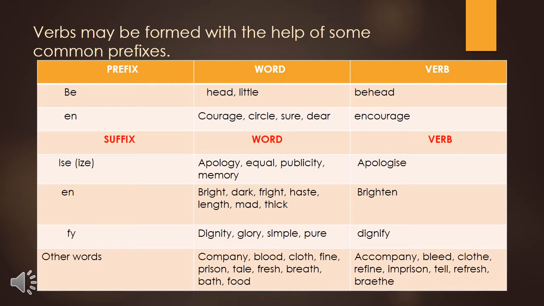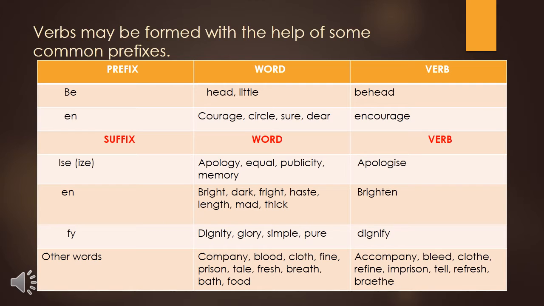In this slide, you will see some prefixes and suffixes which we use while converting a word into a verb. At first, we will see prefixes. I have made a box here in the first row. You can see prefixes be and en. By adding these prefixes, we can convert a word into a verb. Some words I have written in the second row, like head, little, courage, circle, etc. In the third row, I have written the verb formed by adding these prefixes. Like the verb of the word head is behead, little is belittle. Same like the verb of the word courage is encourage, circle is encircle, etc.